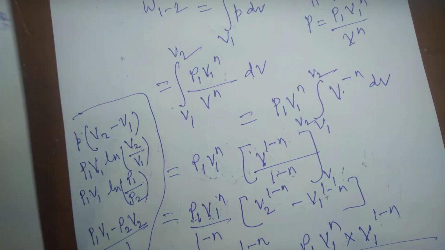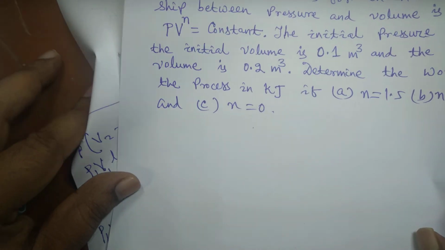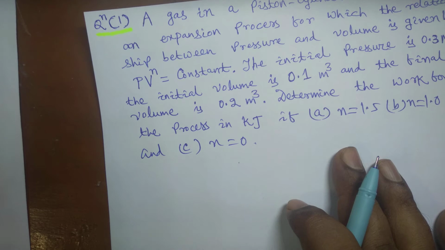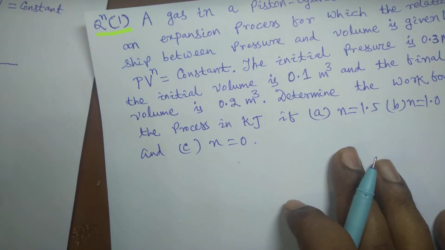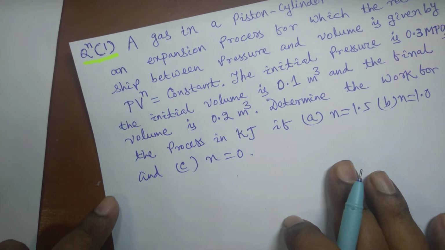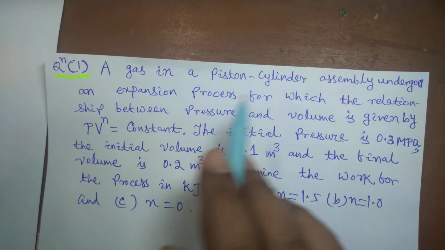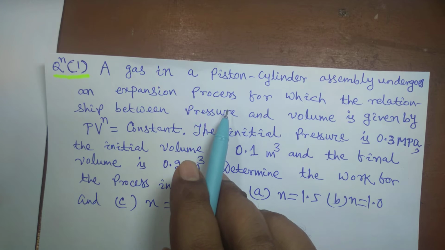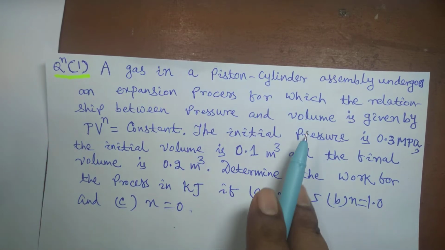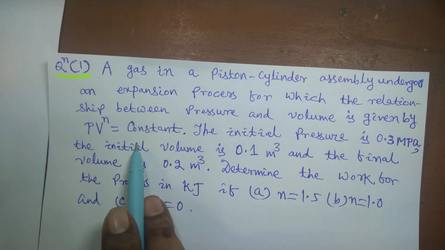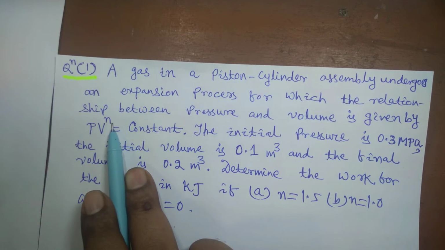So a problem is like this. We will find out the answers to this problem. Suppose the question is like this: a gas in a piston cylinder assembly undergoes an expansion process for which the relationship between pressure and volume is given by P into volume to the power n.